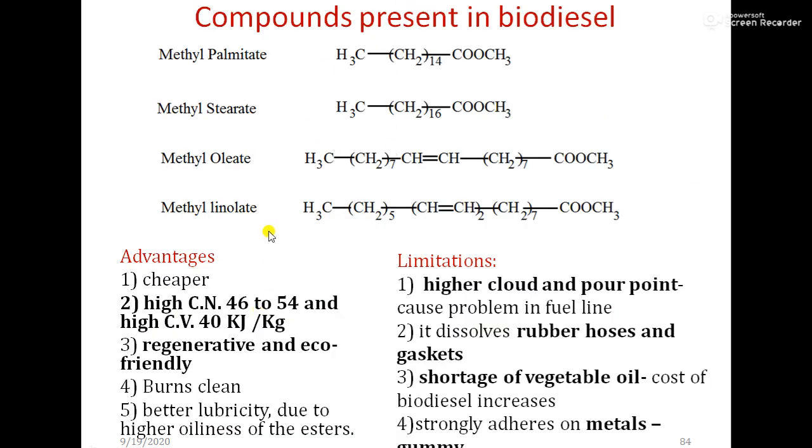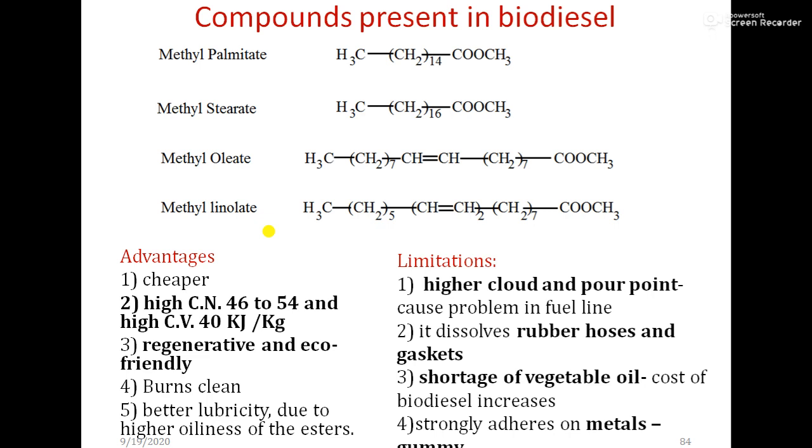So, advantages and disadvantages. First, it is cheaper. Then it has a high cetane number, that is 42 to 54, and a high calorific value, that is 40 kilojoule per kilogram. Next, it is renewable and eco-friendly. Then the fourth one is it burns clean. Next, it has better lubricity due to the higher oiliness of the ester. So those are some advantages.